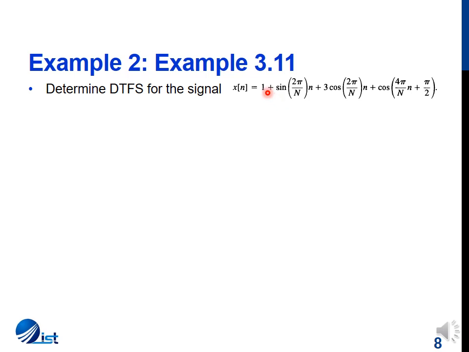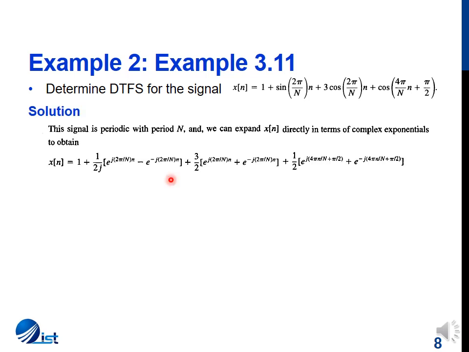But this value of 1 represents a DC value, and x of n is a sum of this DC value along with a sum of 3 sinusoids. So for the solution, again we expand the signal using Euler's formula, and for each of these sinusoids we replace the expression by their corresponding Euler's sum.